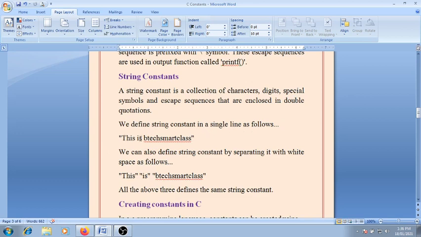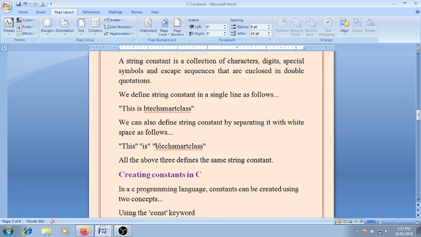Suppose this is a BTech master class. This is a BTech mark class. So this string is enclosed within the double quotation mark. We can also define the string constant by separating it with white spaces as follows: "This is a string", "plus is also a string", "plus BTech mark class is also a string". All three define the same string constant. So this is the string constant.